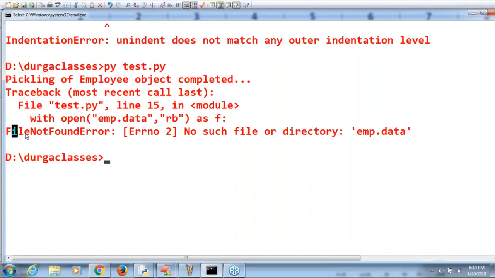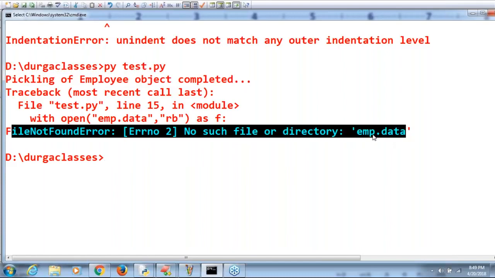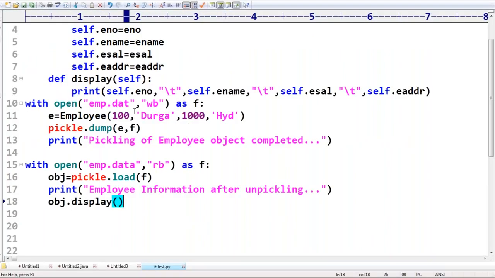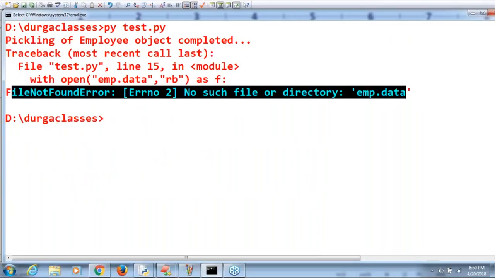But while reading, it is asking for emp.data. Maybe by mistake, have you noticed? At line number 15, did I make any mistake or not? Yes, that's why the file name should be emp.dat. Yes, I made a mistake, I'm correcting that. Don't worry.